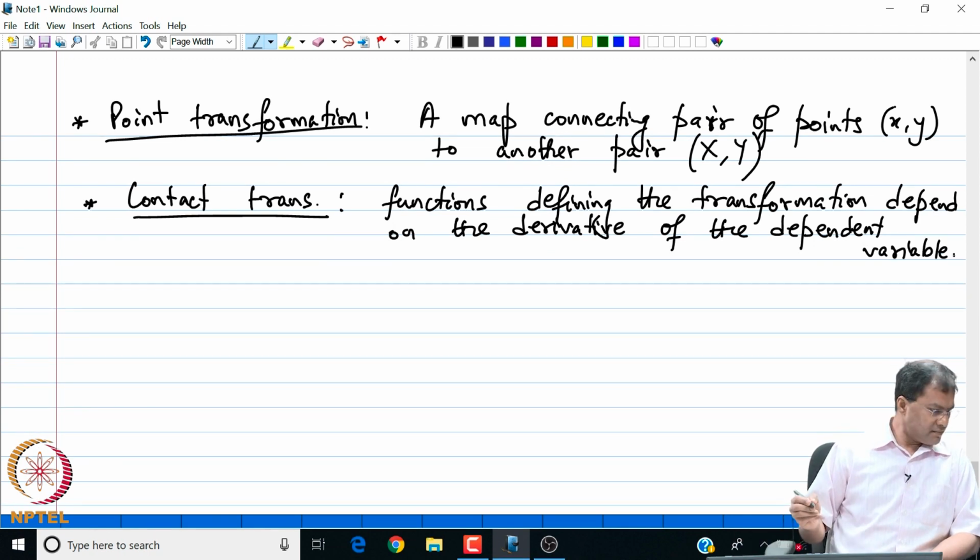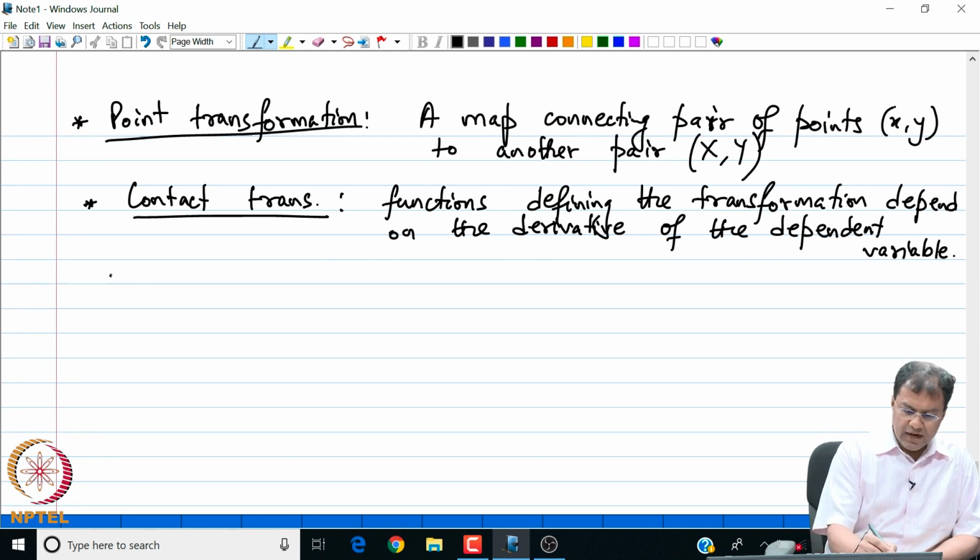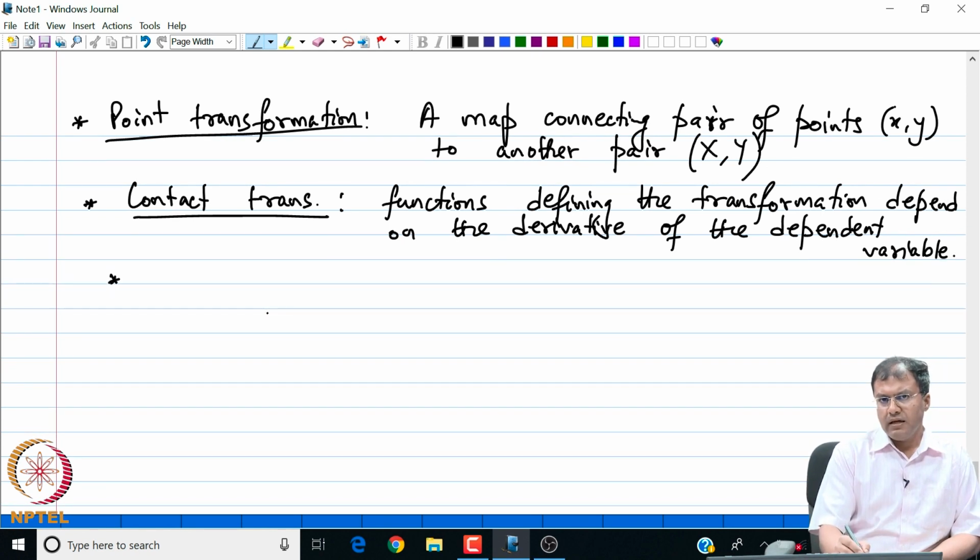Okay. We will see one such very important contact transformation known as the Legendre transformation, and we will use that transformation.